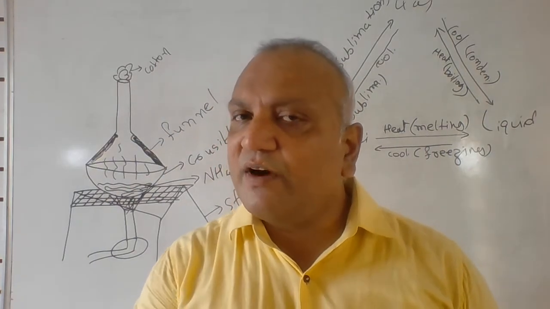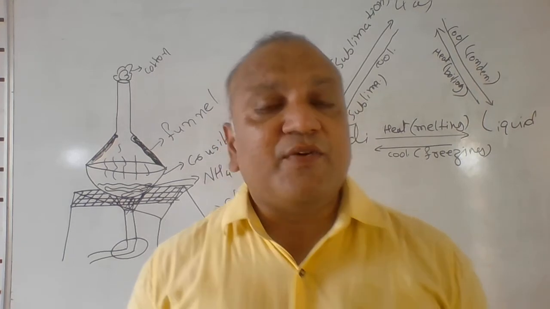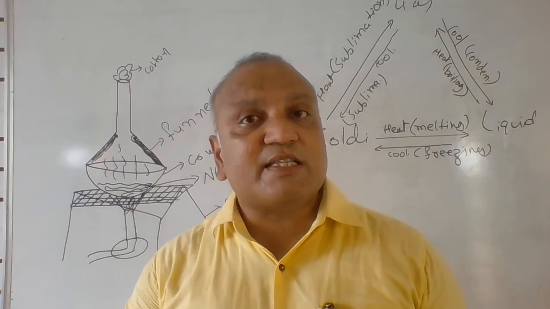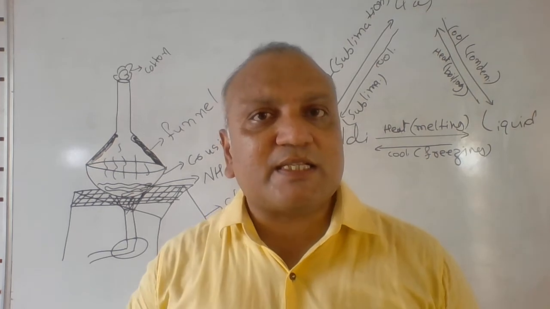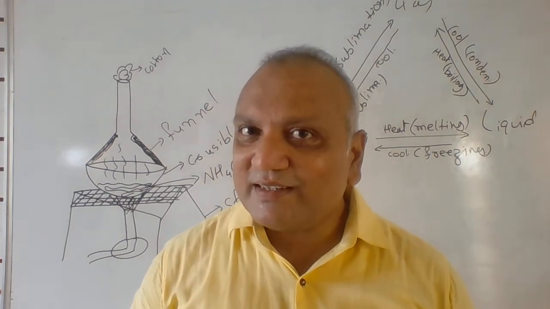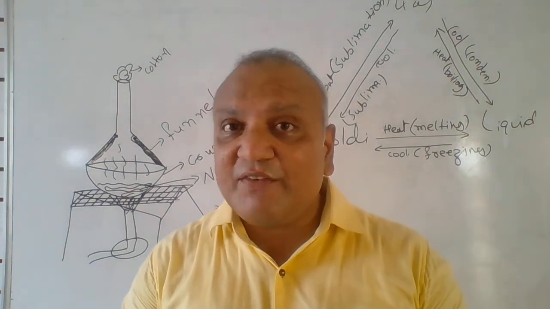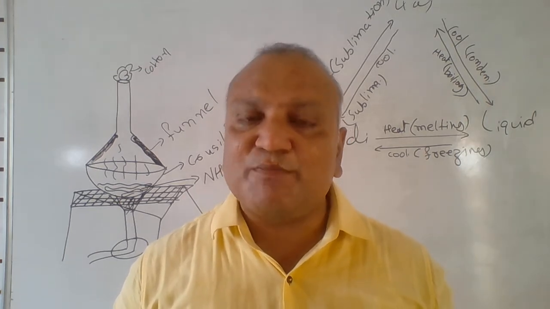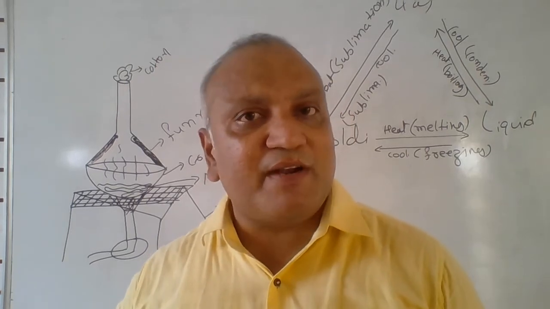In the same way, one more example, the best is carbon dioxide. When carbon dioxide is pressurized at high pressure, it is converted into solid, and this solid carbon dioxide is called dry ice. Do you know it? No, it is dry ice. So there is a difference between ordinary ice, whatever we use in our houses, which is made up of water, and dry ice, which is made up of carbon dioxide.